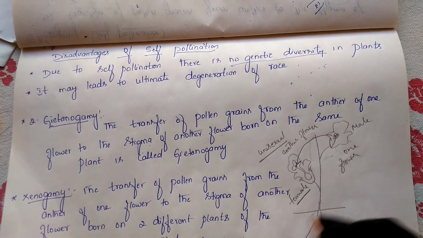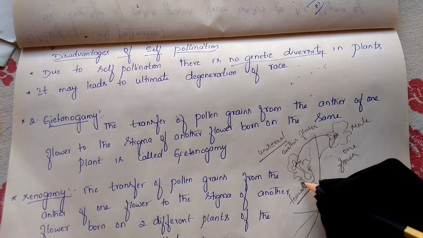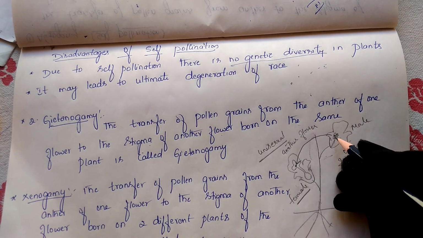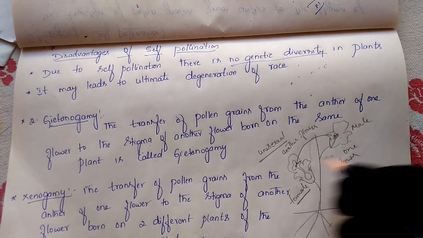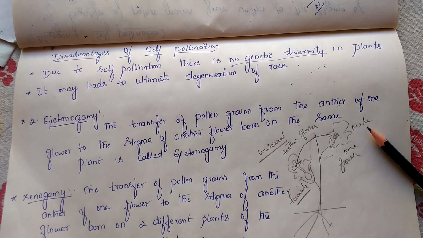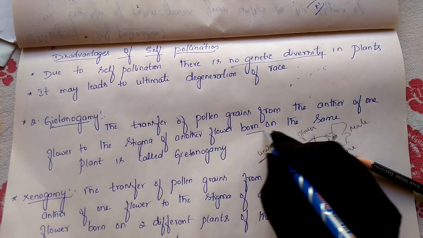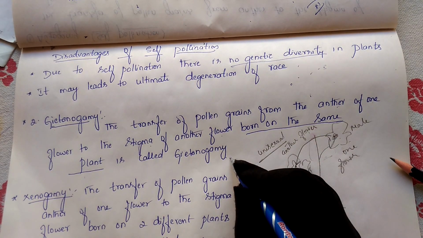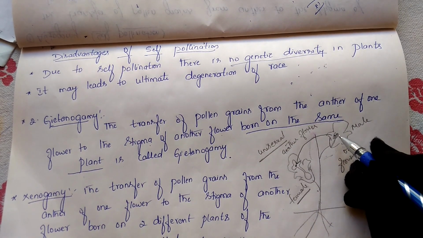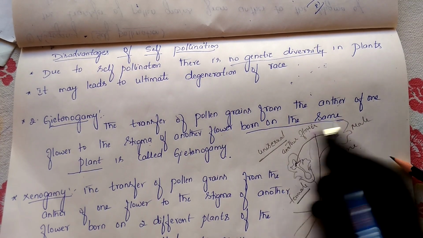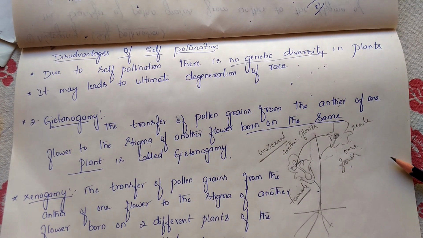So this is one plant which is producing two different types of flowers. The transfer of pollen grains from the anther of one flower to the stigma of another flower born on the same plant. This point, born on the same plant, you have to mention. What is the meaning of geitonogamy? It means transfer of pollen grains from the anther of one flower to the stigma of another flower born on the same plant is called geitonogamy.